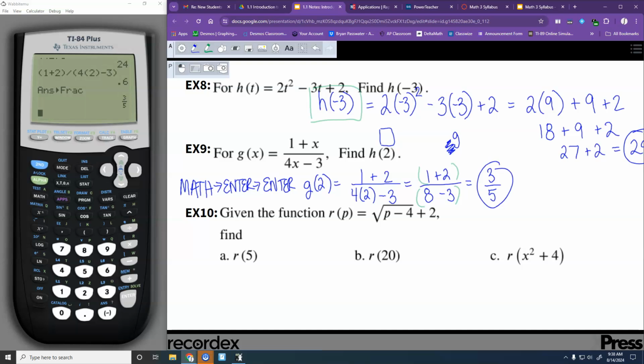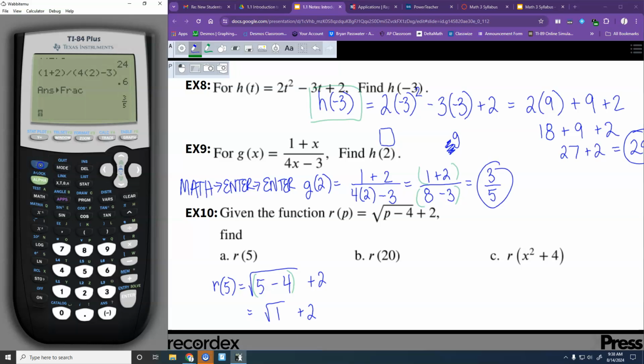So like R of 5 here means that we're going to have square root of 5 minus 4 plus 2. Square roots don't have parentheses in them, but it's like you've got parentheses around what's in those. So that's what we want to do first. 5 minus 4 would just give me 1. So I've got the square root of 1 plus 2, especially since today I don't really want to get the computers out. You guys know how to type in the square root in the calculator if you need to.